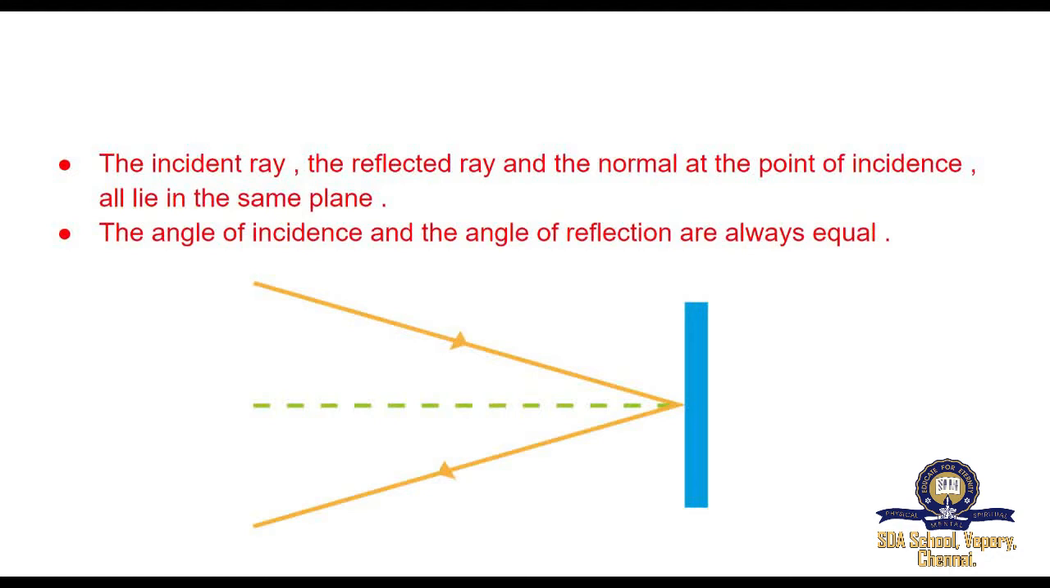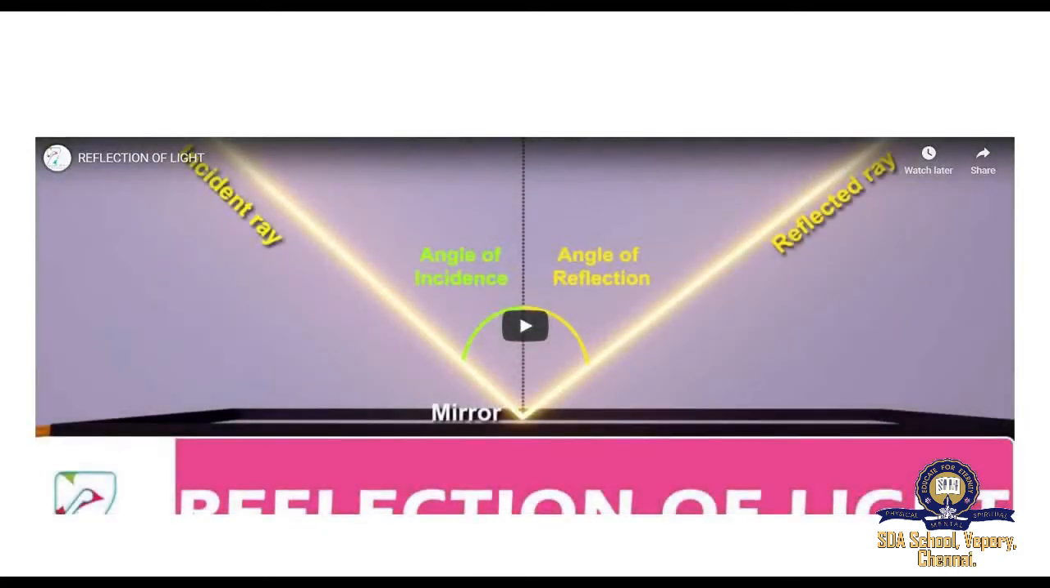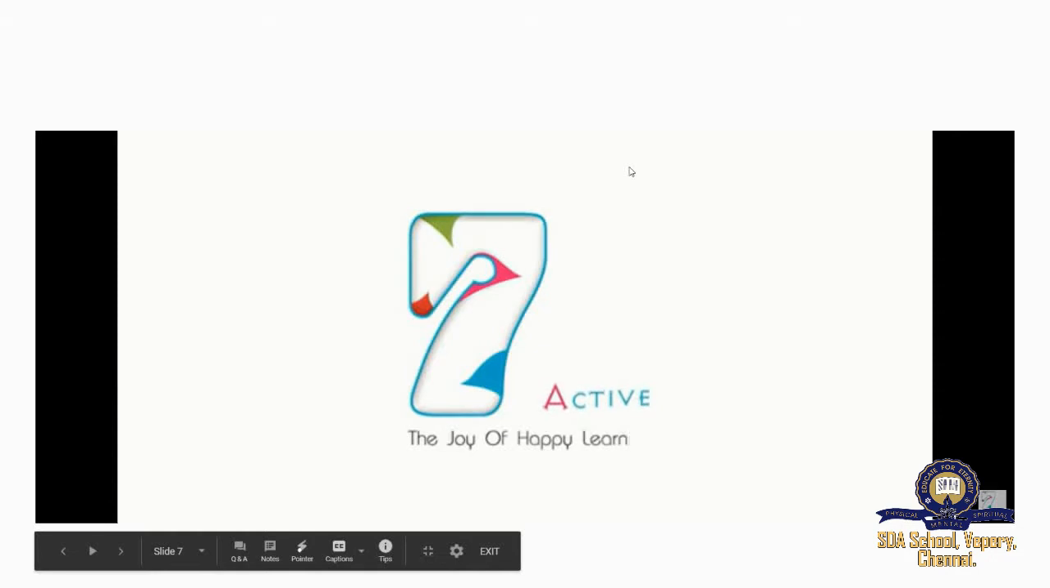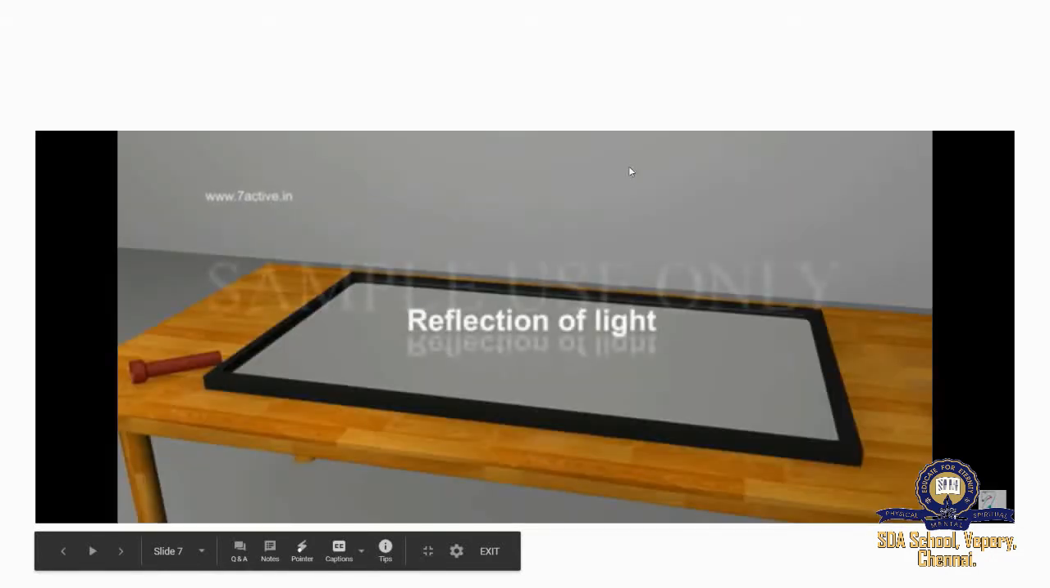The laws of reflection are as follows. The incident ray, reflected ray and the normal at the point of incidence all lie in the same plane. The angle of incidence and the angle of reflection are always equal. Let's watch the video for the reflection of light.